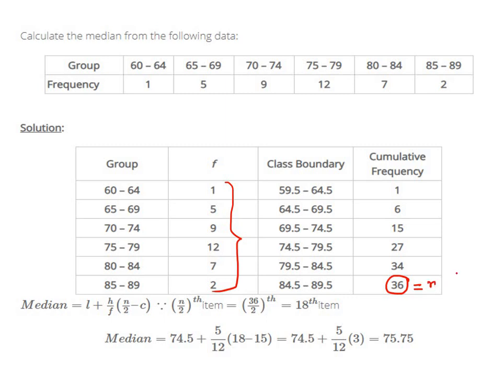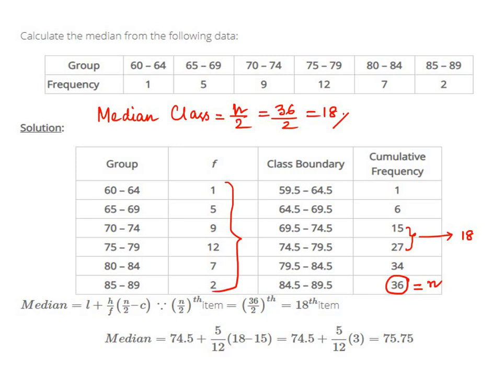So the median class that I was talking about, first find this value n by 2. To find the median class, find n by 2, that is in this case 36 by 2, which equals 18. Now check, 18 lies between which two cumulative frequencies? Now 18 lies between 15 and 27.